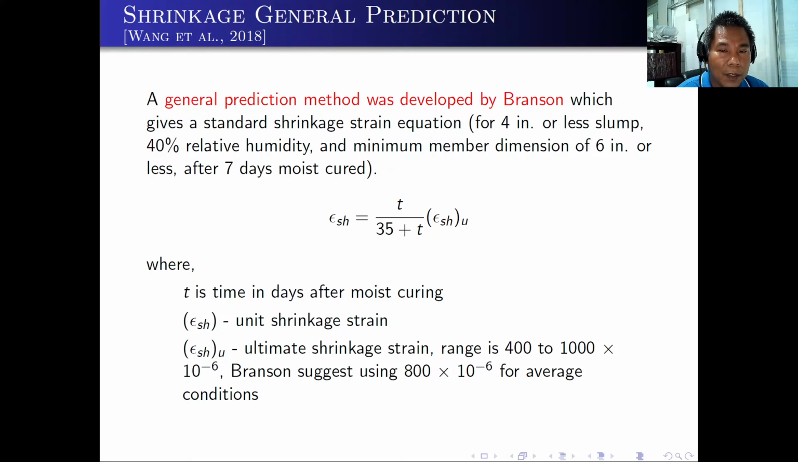The general prediction method by Branson is stated as ε_sh = t/(35 + t) × ε_shu, where t again is the time in days after moist curing, ε_sh is the unit shrinkage strain, and ε_shu is the ultimate shrinkage strain. The range is 400 to 1000 times 10 to the negative 6, but Branson suggests using 800 times 10 to the negative 6 for average conditions.